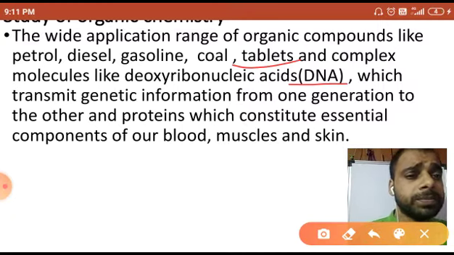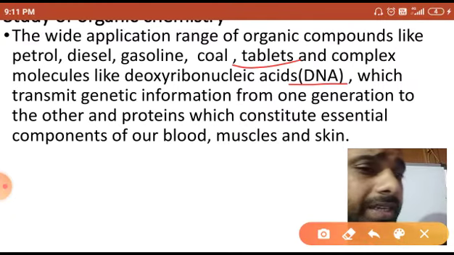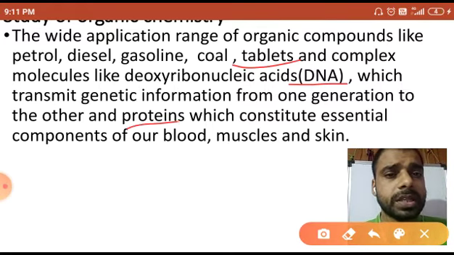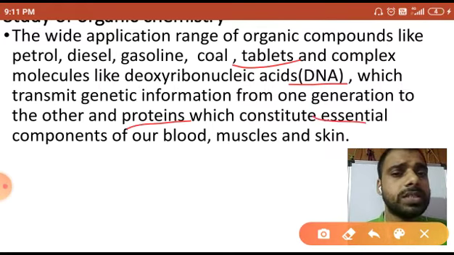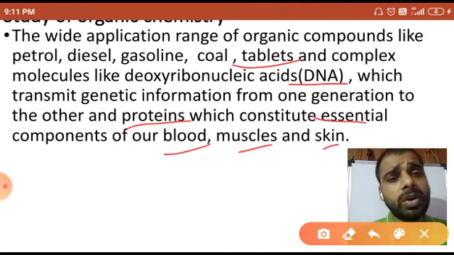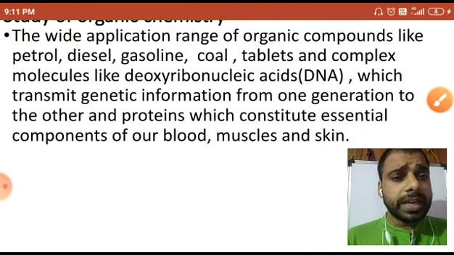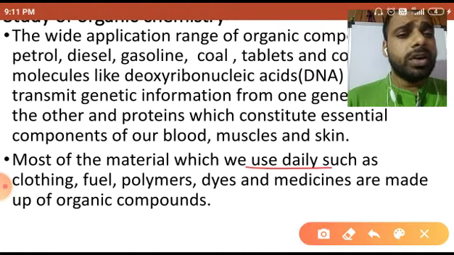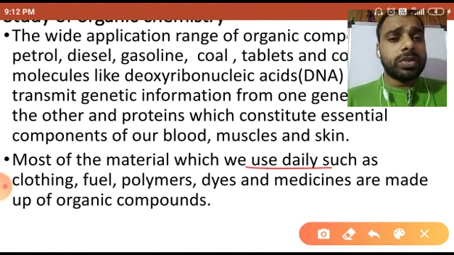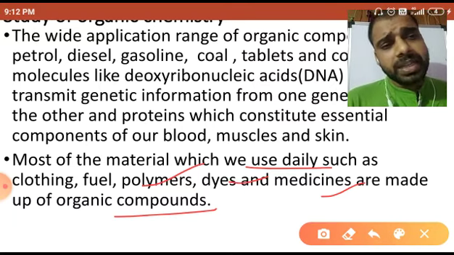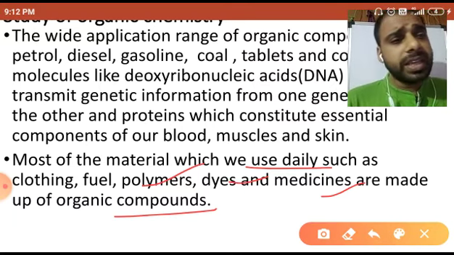Deoxyribonucleic acid, DNA, is used to pass genetic information from one generation to another generation. And proteins constitute essential components of our blood, muscles and skin. These are all important. The next one is that most of the materials we use daily, clothing, fuels, polymers, dyes and medicines, are made up of organic compounds. So for existence and maintenance of life on the earth, it is essential.